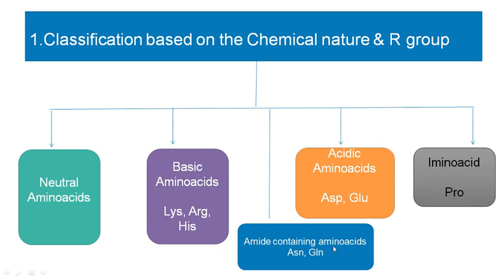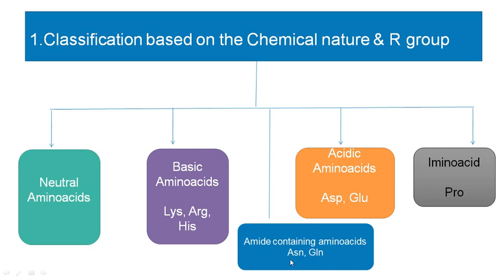Then amide containing amino acids. Okay, these amide containing amino acids are asparagine and glutamine. So here, asparagine is the amide form of aspartic acid. Okay, the amide form of glutamic acid is glutamine.